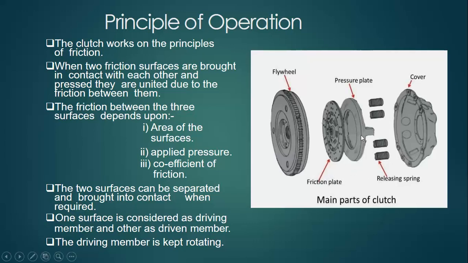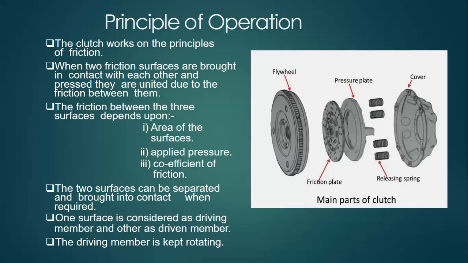The pressure plate creates pressure on the frictional plate which is combined with the flywheel. When two frictional surfaces are brought in contact with each other and pressed, they are united due to the friction between them. The friction between the surfaces depends upon, firstly, the area of the surface, second, applied pressure, and the third one is coefficient of friction. These are the three factors on which the friction depends.